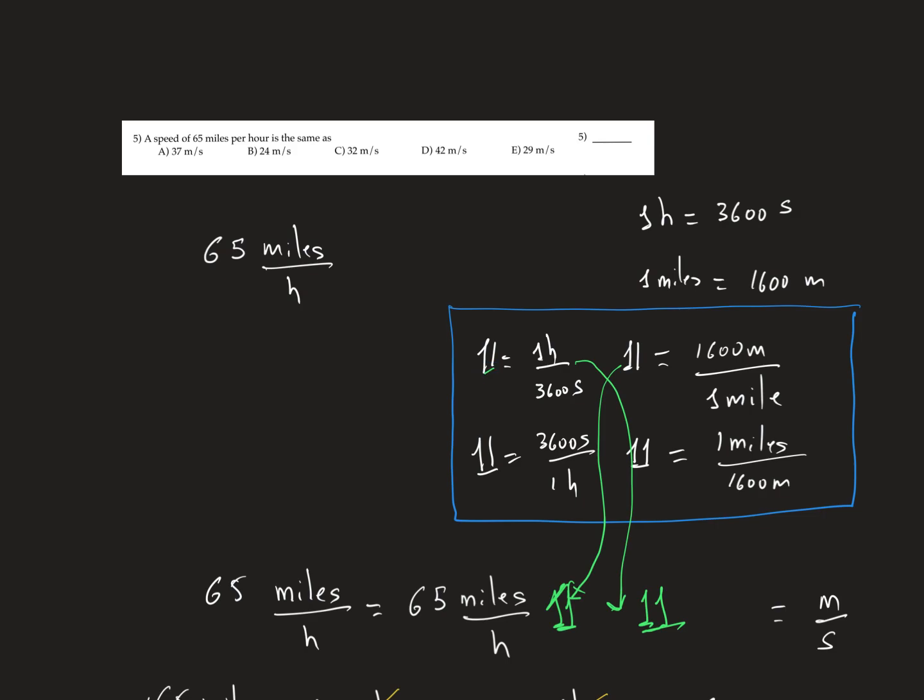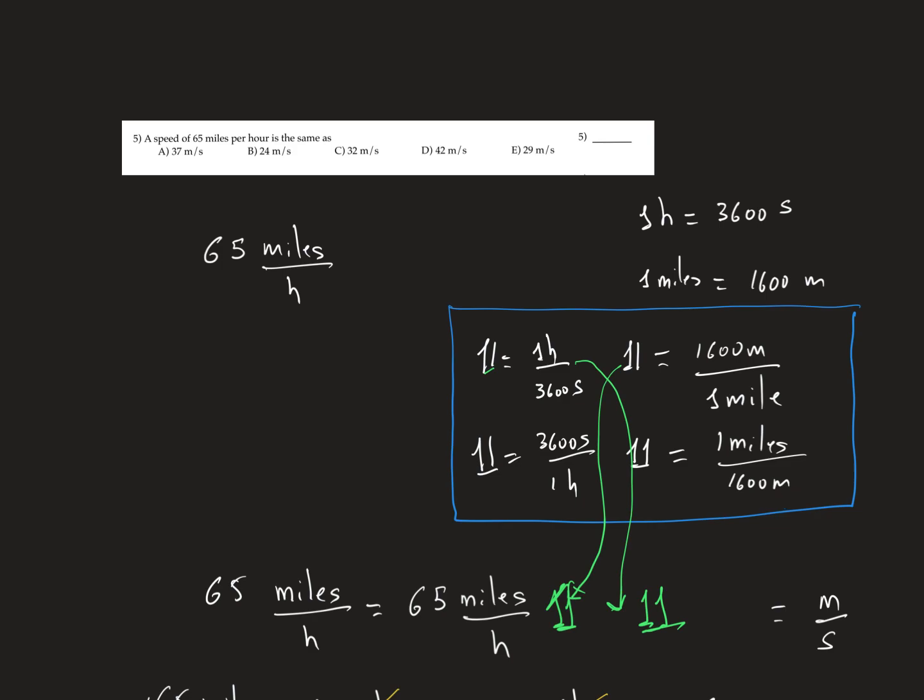The unity will be that 1 hour is 3,600 seconds, or maybe you can construct 3,600 seconds is 1 hour. For the miles, you can construct this unit: 1,600 meters is 1 mile, or maybe 1 mile is 1,600 meters. This is a 1.